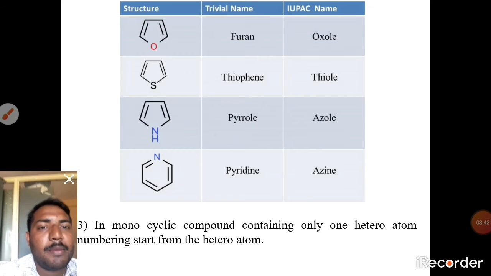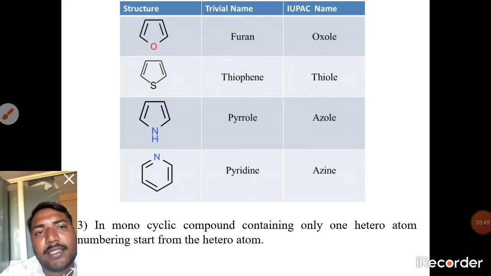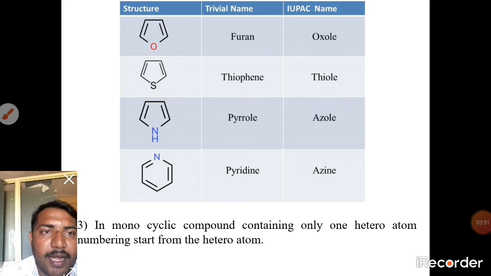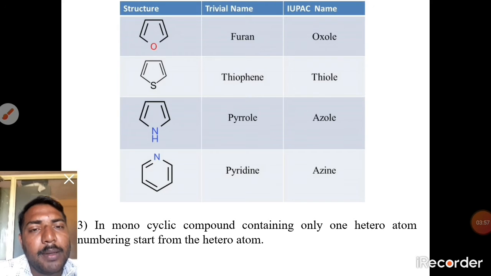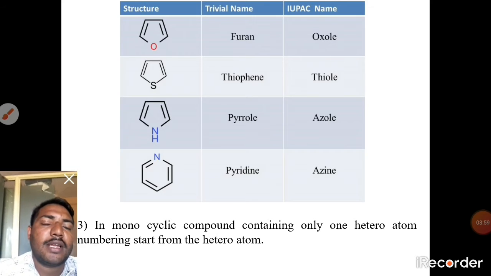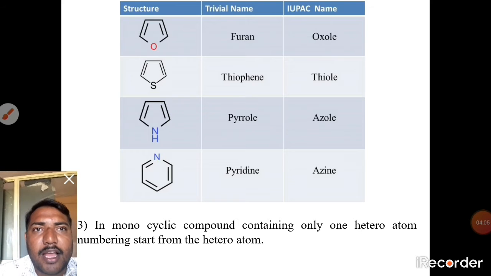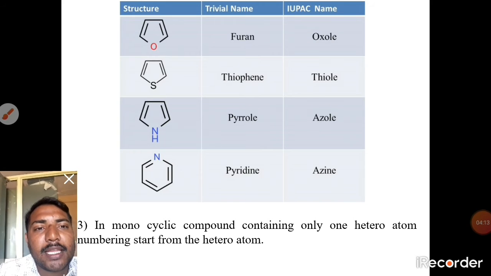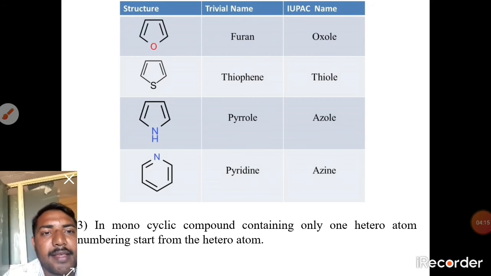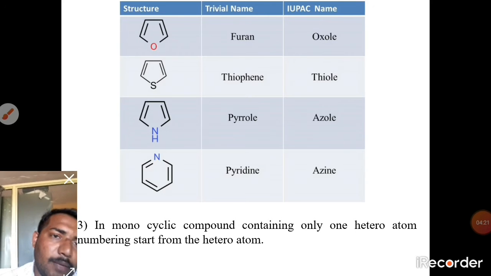The common or trivial name is thiophene, but its IUPAC name is thiole. Then the sulfur is replaced by nitrogen, and that compound is pyrrole, or IUPAC name azole. Then pyridine is a 6-member heterocyclic compound. Its common name is pyridine and its IUPAC name is azine. Another rule, the third rule, is for monocyclic compounds. Monocyclic means only a single ring is there. For a compound containing only one heteroatom, numbering starts from the heteroatom.